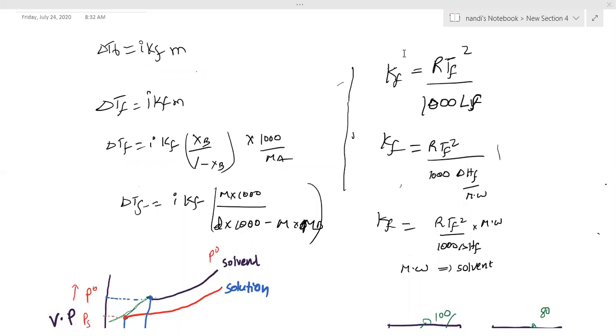What is given in that question? Check it. 18 grams of glucose is dissolved in 1 kg of water in a saucepan. At what temperature will water boil at 1.013 bar pressure? The boiling point pressure is given, and Kb for water is given. So they are asking the boiling point of the water solution.